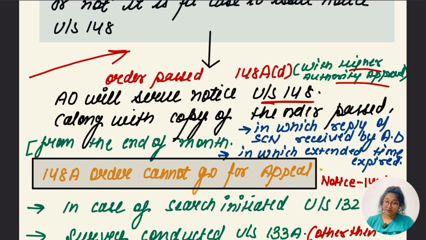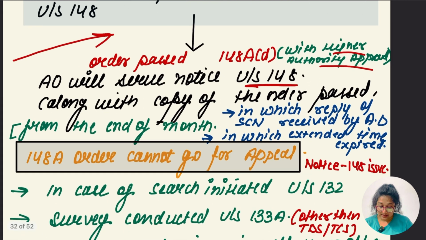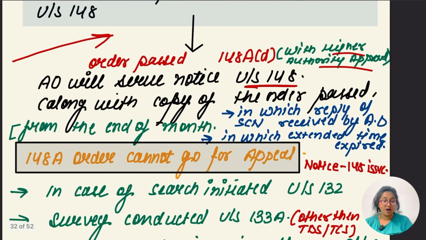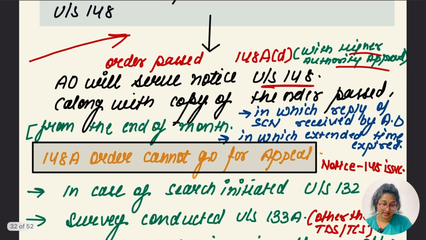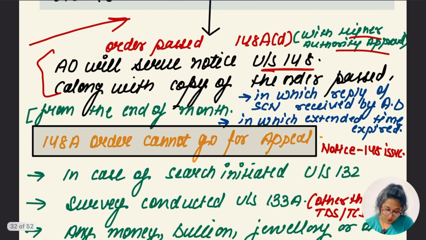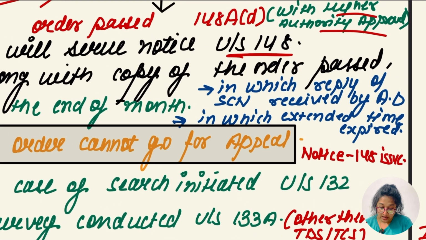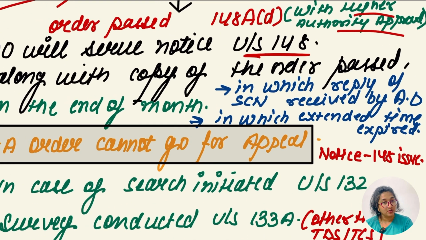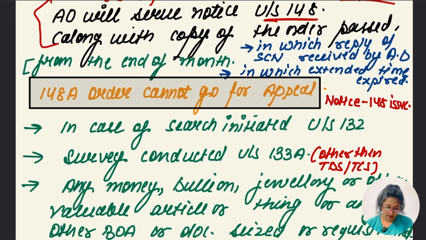Along with that 148 notice, the 148A order is also to be served to the assessee. So the AO will serve notice under section 148 along with a copy of the order passed. Hope this was clear. The order is to be passed by the end of the month in which the reply to the show cause notice was received by the AO, or in which the extended time period was granted.